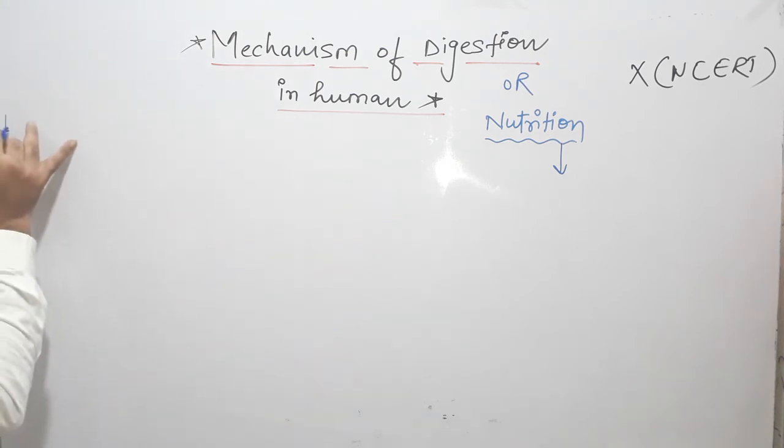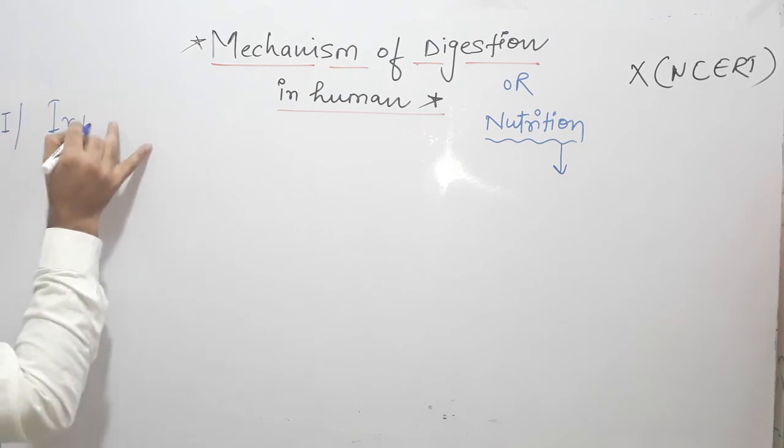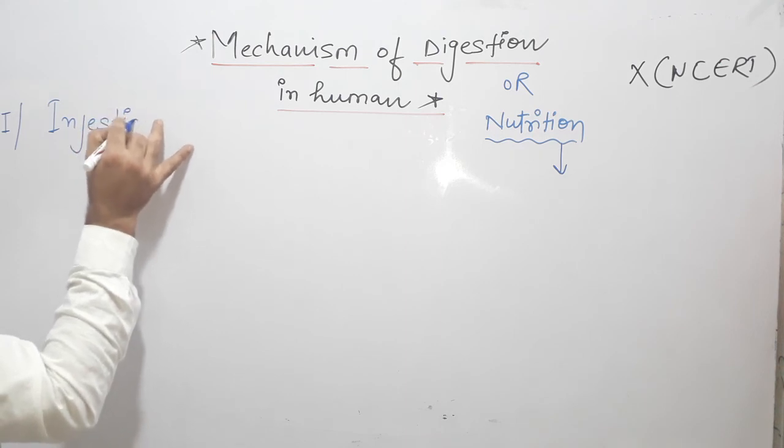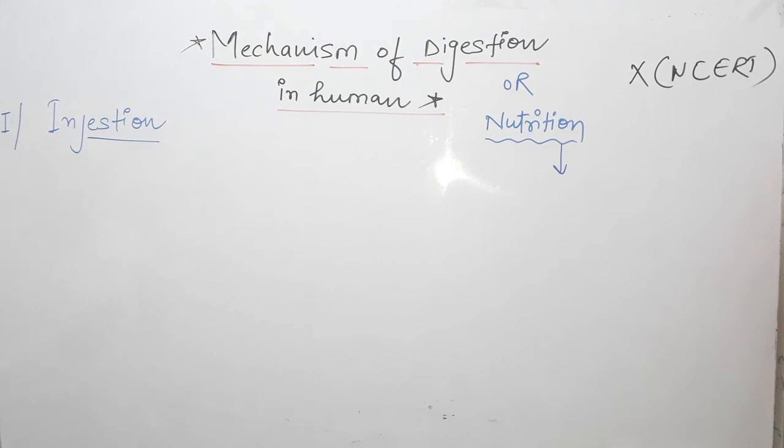First step is the process of ingestion. How does food enter into the human body and where does it travel? This is called ingestion.